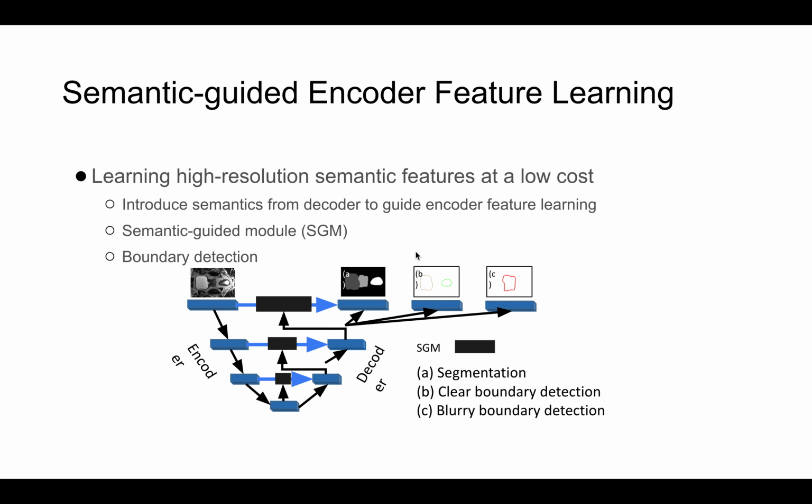We propose such a module called the semantic guided module, SGM. Similarly, we also provide boundary detection tasks as auxiliaries. Differently, we provide a clear boundary detection and a blurry boundary detection. Clear boundary detection here is bladder and rectum. Blurry boundary detection is prostate.